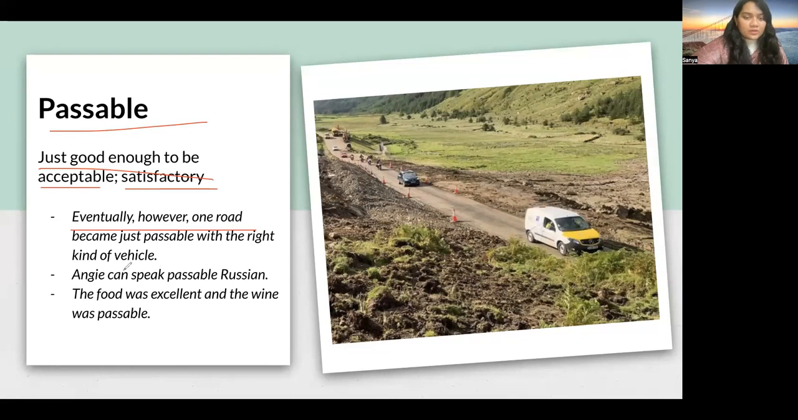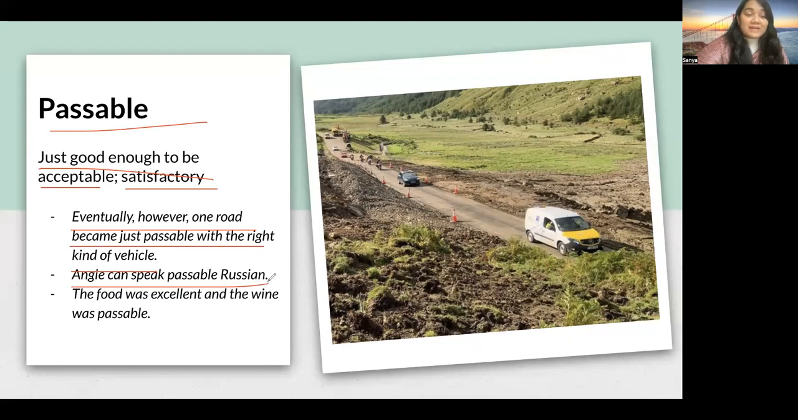Eventually, however, one road became just passable with the right kind of vehicle. So, one road was allowed to let vehicles go. Earlier, it was not worth taking your vehicles on that road, but now that road has minimum conditions for a vehicle to travel. So, the road is just passable. It's not amazing, but it's a passable road, right? You can take your vehicle now because it's not as bad as it used to be.